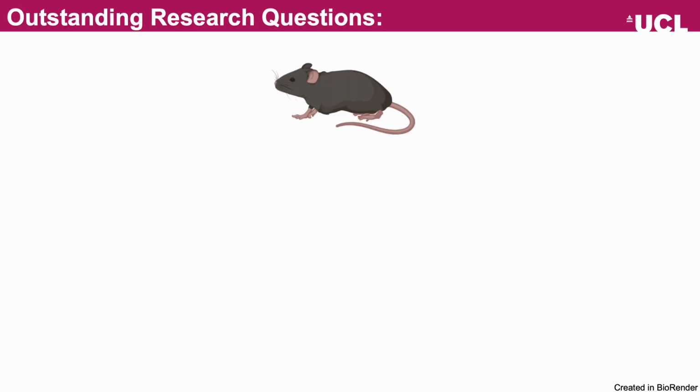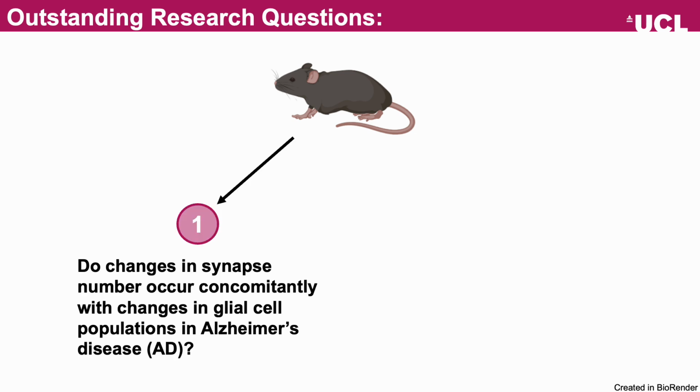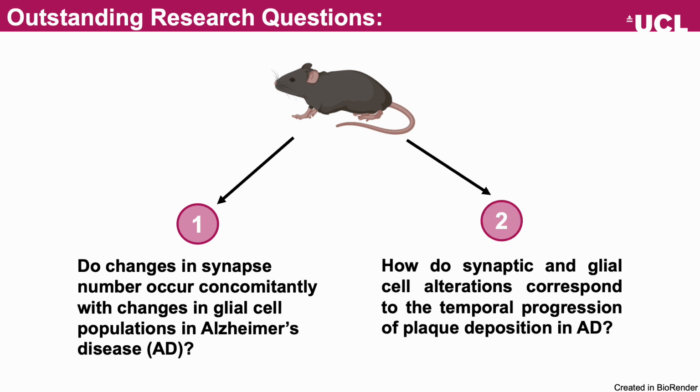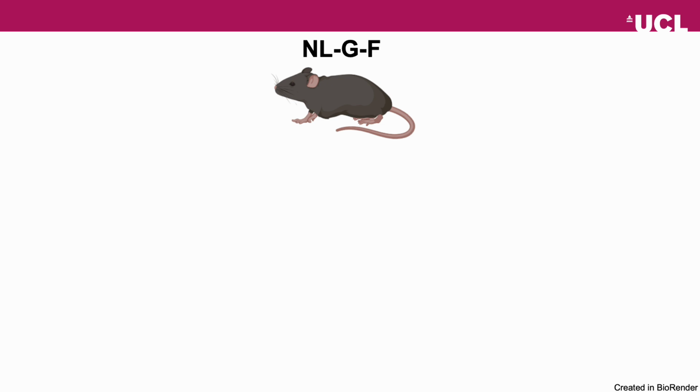And so this led us to two main outstanding research questions that we wanted to address. Firstly, do changes in synapse number occur concomitantly with changes in glial cell populations in Alzheimer's disease? And secondly, how do synaptic and glial cell alterations correspond to the temporal progression of plaque deposition in Alzheimer's?